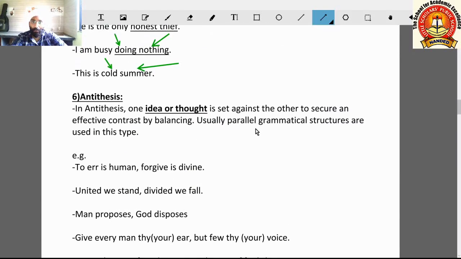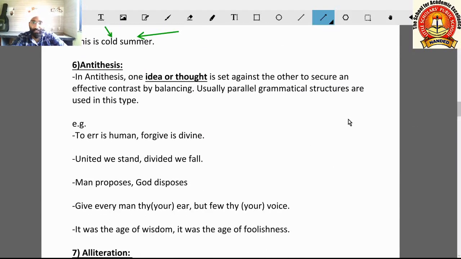Let us come to the next figure of speech, antithesis. What is antithesis? In antithesis, one idea or thought is set against the other to secure an effective contrast by balancing.